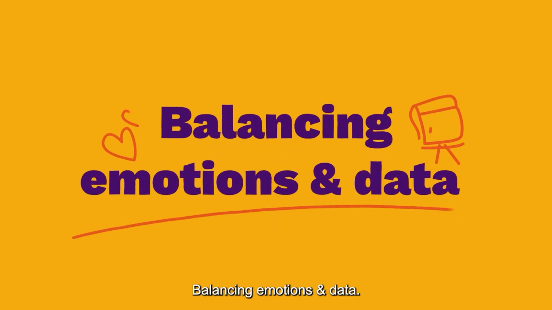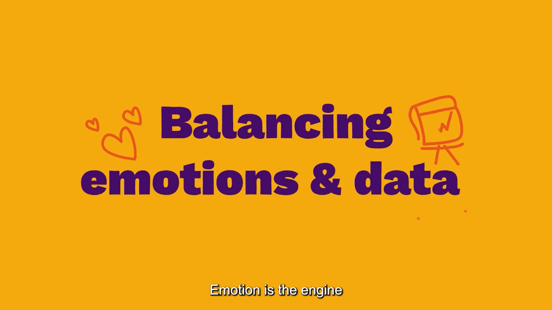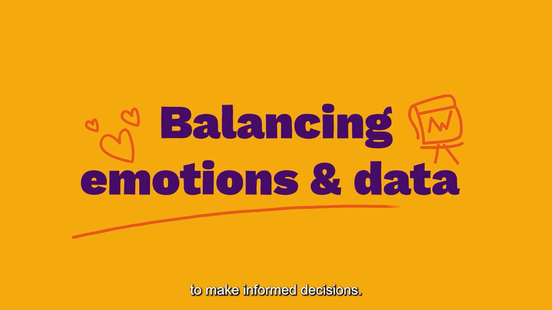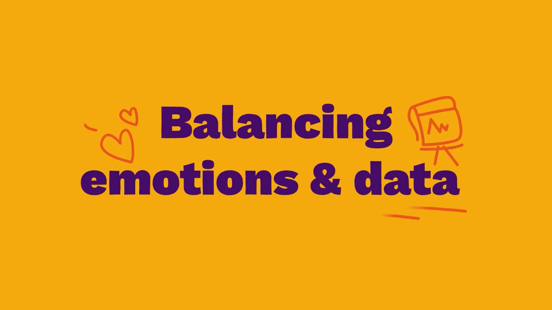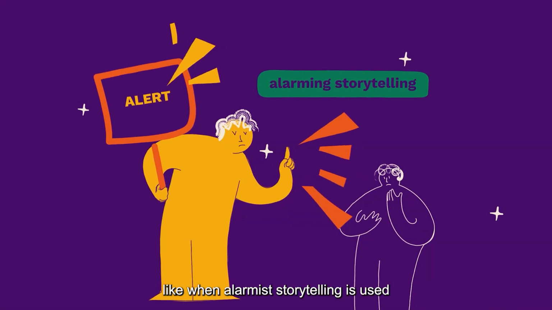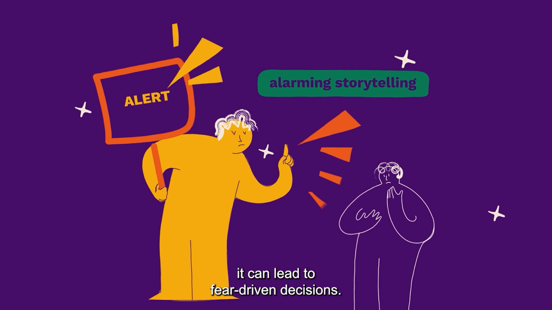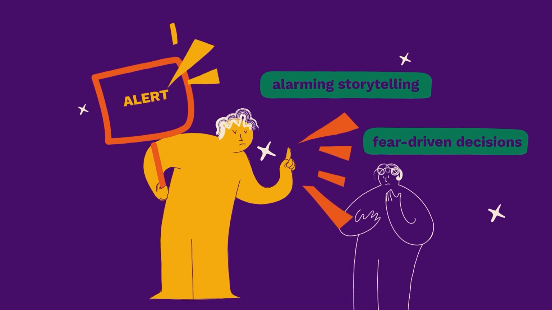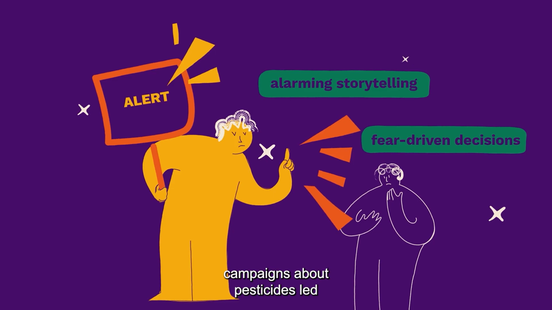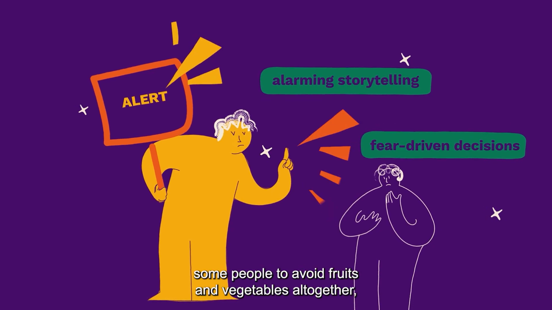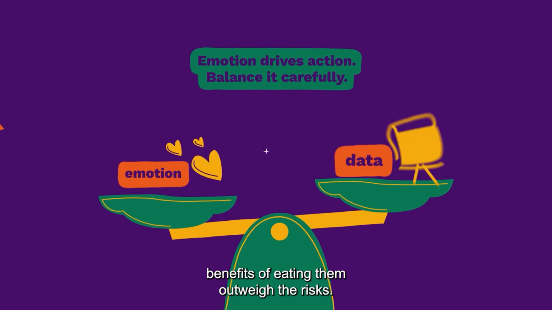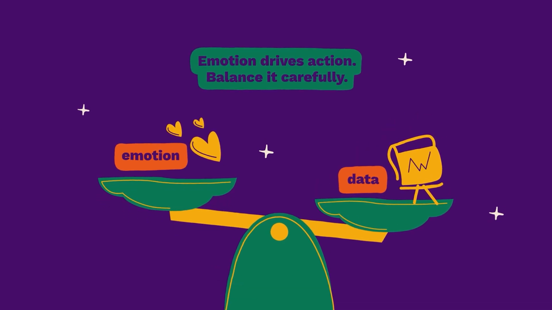Balancing emotions and data. Emotion is the engine of storytelling, and it can create engagement and empower audiences to make informed decisions. But when misused, like when alarmist storytelling is used to grab attention, it can lead to fear-driven decisions. In the past, overly alarmist campaigns about pesticides led some people to avoid fruits and vegetables altogether, despite evidence showing that the health benefits of eating them outweigh the risks.